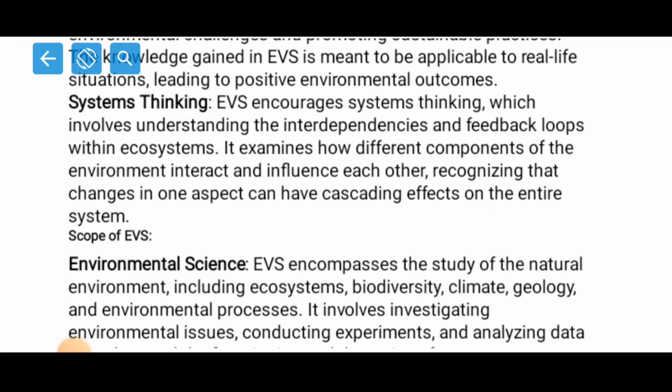Both the biotic as well as the abiotic components of the ecosystem are interdependent, right? I don't think I have to explain in detail the biotic and abiotic components of the environment. Those things we shall be learning when we discuss EVS further.